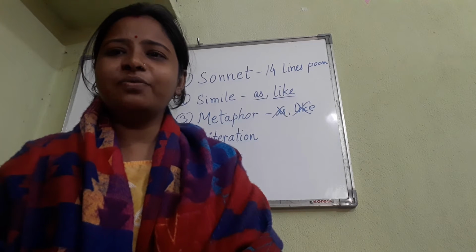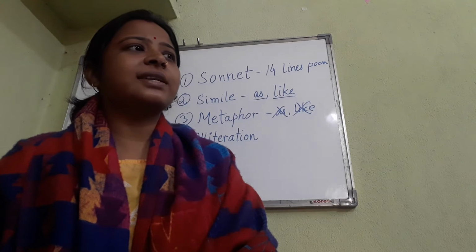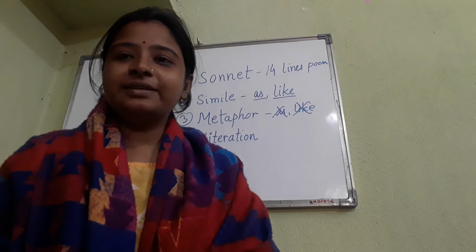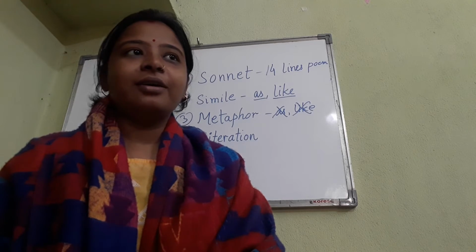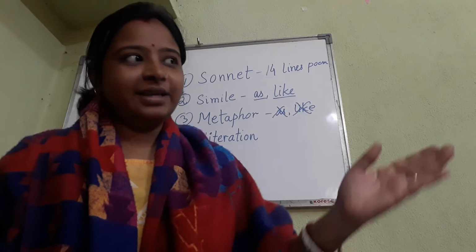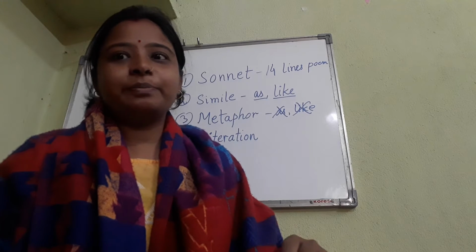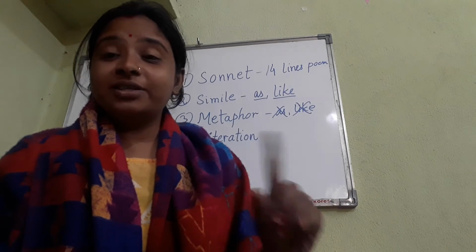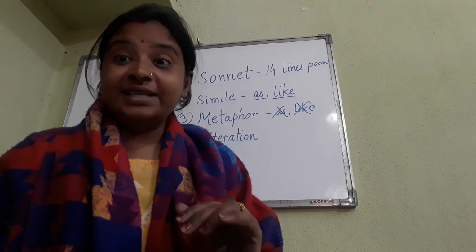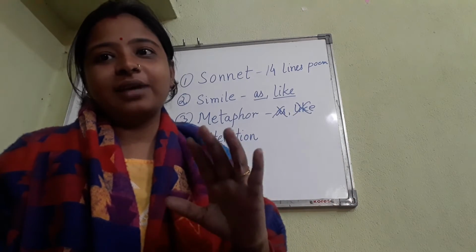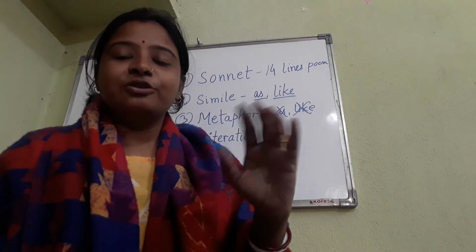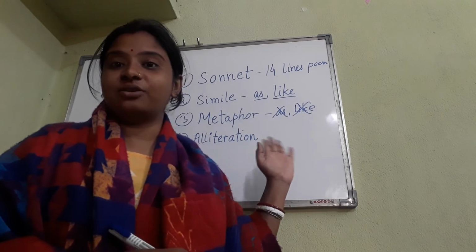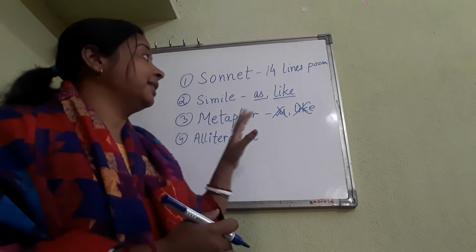Okay, we compare many things. If someone is fat, we say that he is a buffalo, or any animal's name, he is an elephant. See, one elephant is coming. To a fat person, we tease them by calling them elephant. Hey elephant, come here. So he is not an elephant. His size is similar to an elephant, as an elephant is also a very fat and big animal. So when we compare directly without using words like as or like, direct comparison we make, then that is called metaphor.